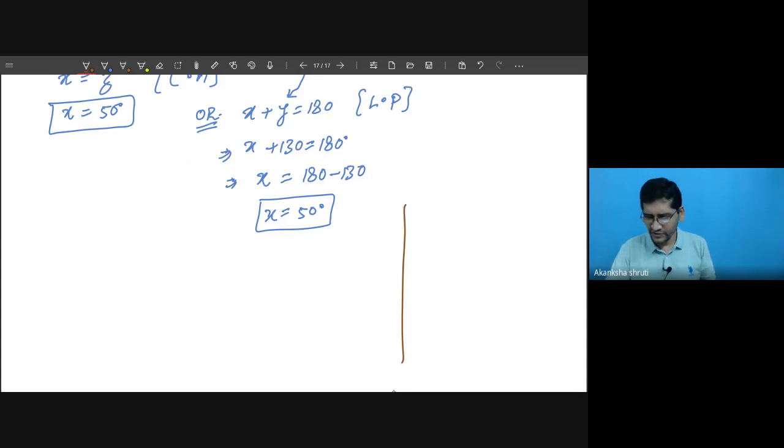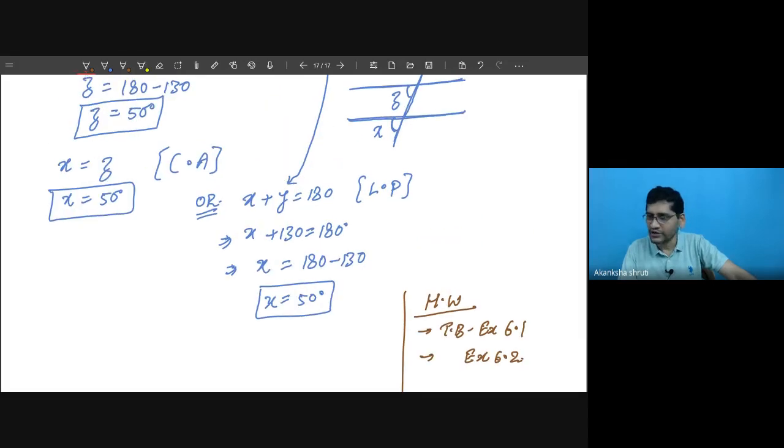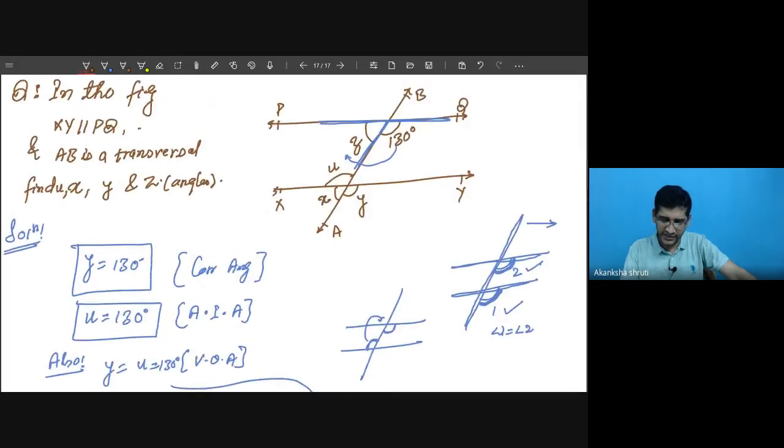So students, write down the homework. Students, our textbook exercise 6.1 I had already given earlier. Those students who have not finished? Done, sir. Very good, Yashaswani. Then next, exercise 6.2, please try. You are able to get all these things. You have to apply the concept of corresponding angle, vertically opposite angle, all these things. A small concept is left. The sum of interior angles is also 180 degrees.